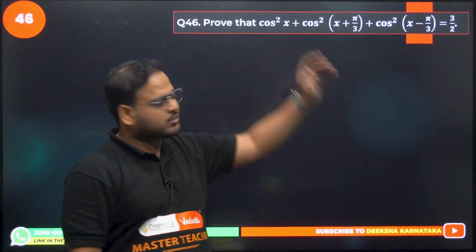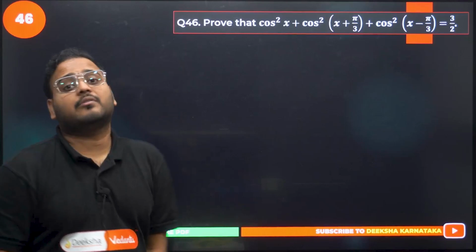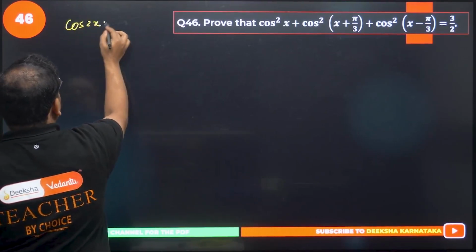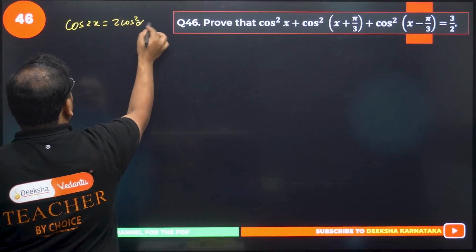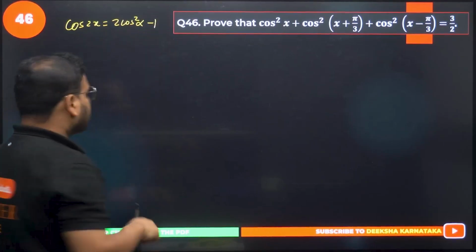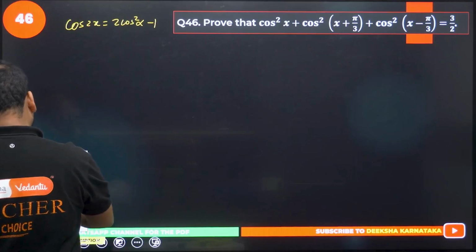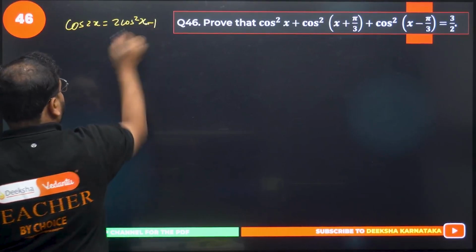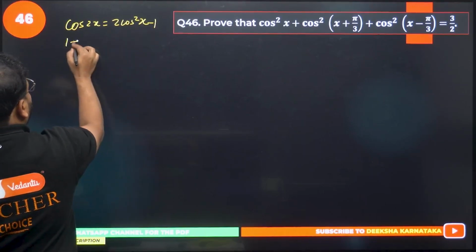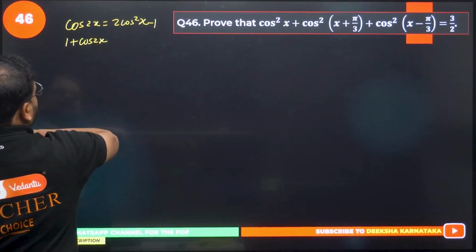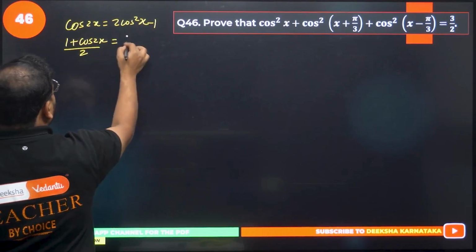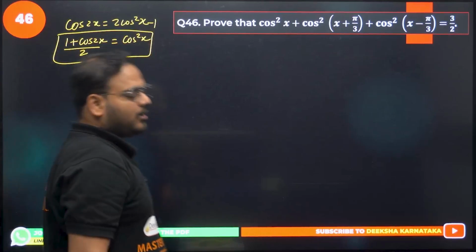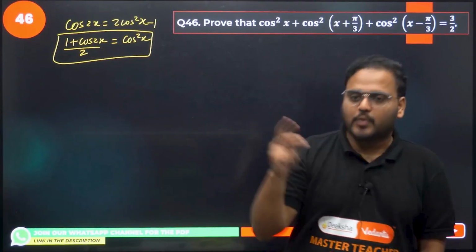So we have cos square, cos square, cos square. Whenever we have cos square, we have one formula, remember? So we have the formula cos 2x equals 2 cos square x minus 1, right? This is not alpha, that's x. Let me change that. This is x, okay? So I can write this as 1 plus cos 2x, divided by 2, equals simply cos square x. It means for all the cos square terms given over here, I'm going to use this in terms of 1 plus cos of twice that angle.